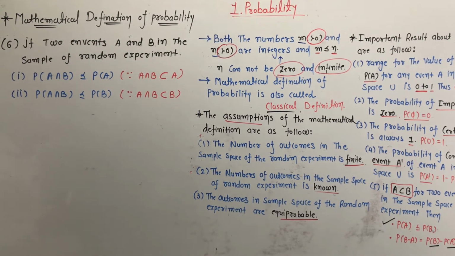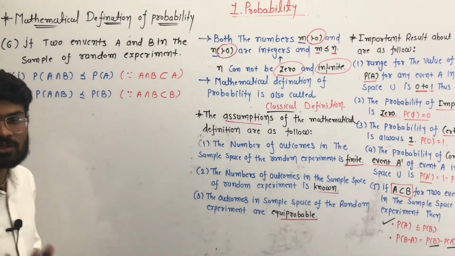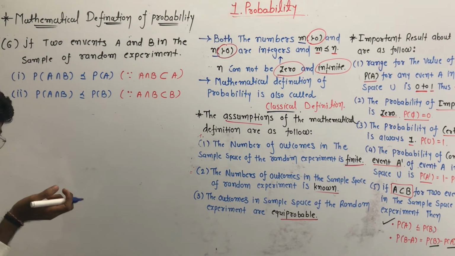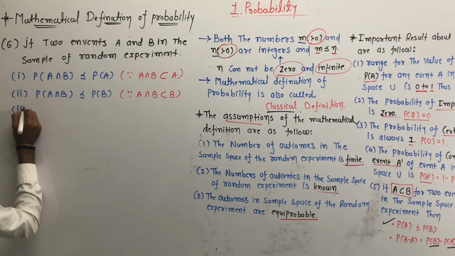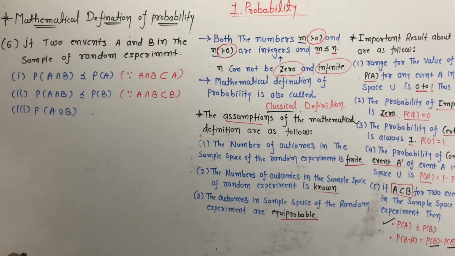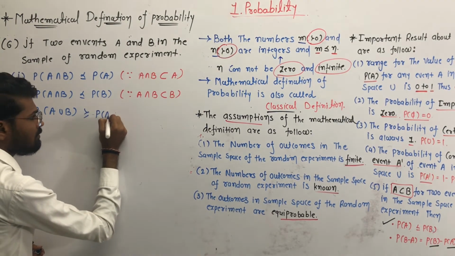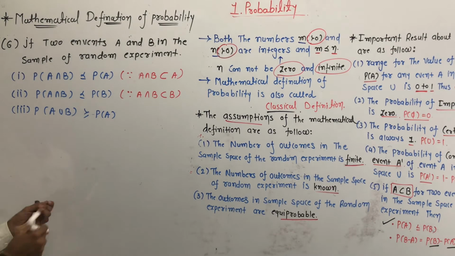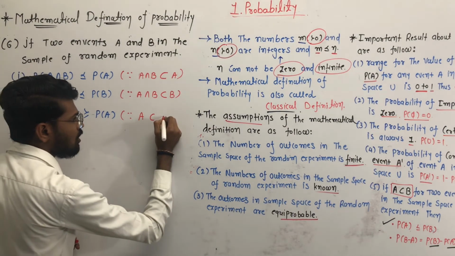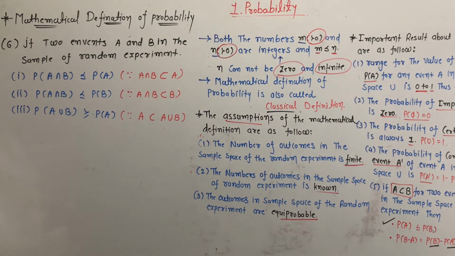Now we are going to discuss the probability of the union of events A and B. The probability of the union of A and B is always greater than or equal to the probability of event A. Why? Because A is a subset of the union of events A and B. Yes, A is part of the union of A and B.